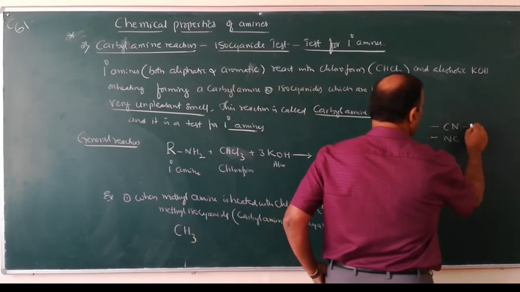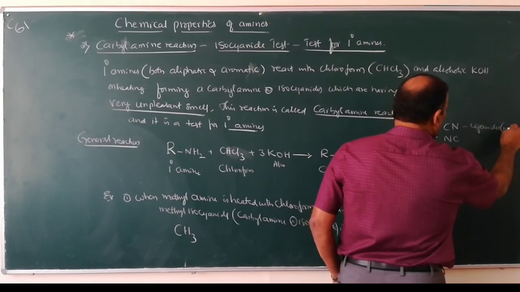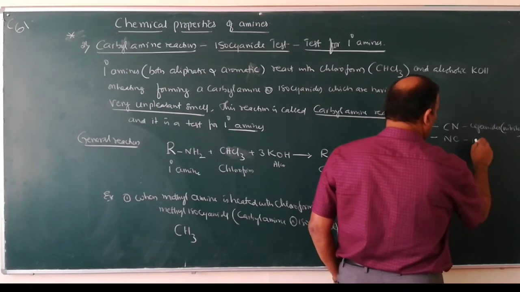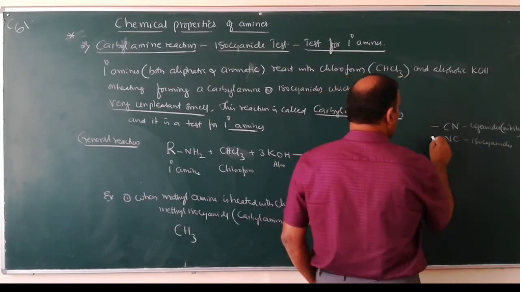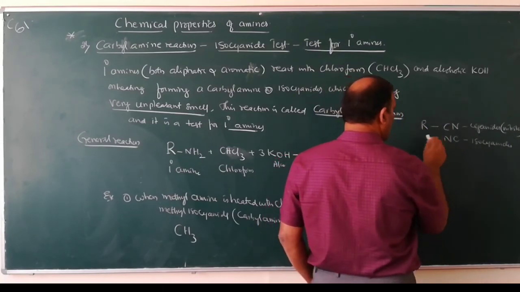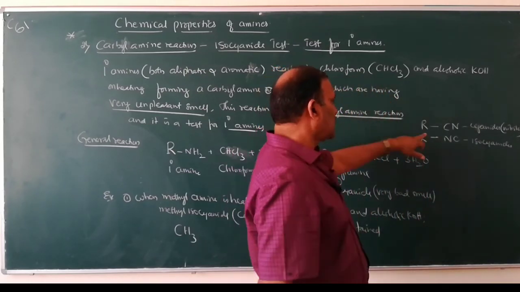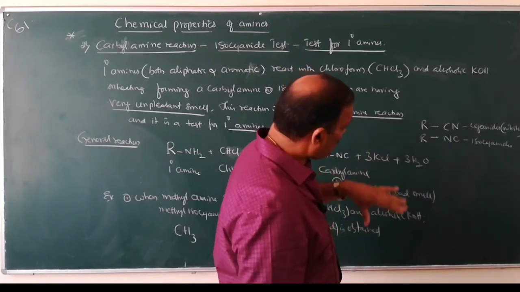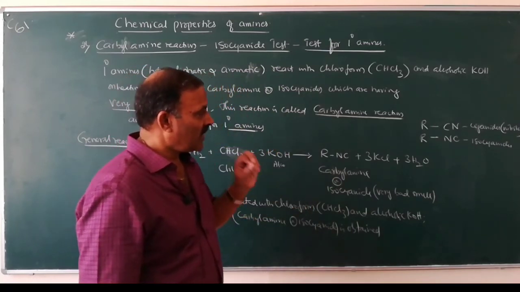So these are cyanides. They are also called nitriles. The NC ones are called isocyanides. Here the carbon atom attaches to the alkyl or aryl group. Here the N atom attaches to the alkyl or aryl group. These are cyanides and these are isocyanides. They are also called carbylamines. These carbylamines have a very bad smell.